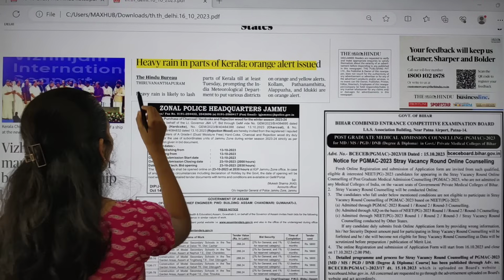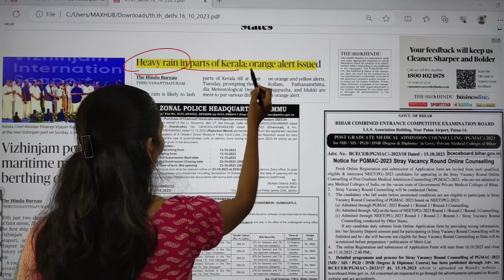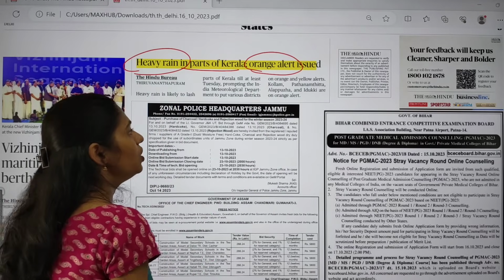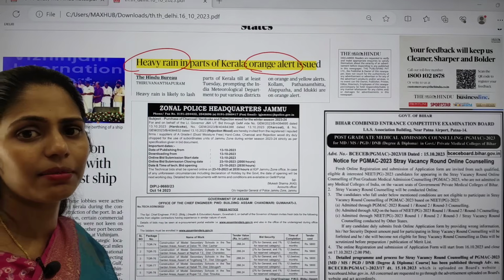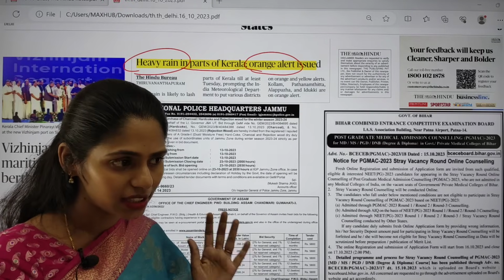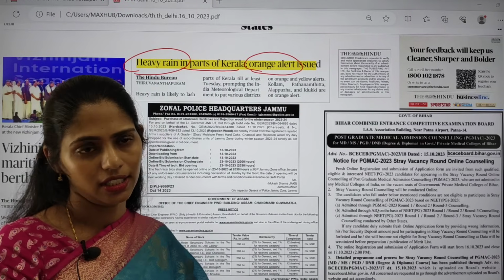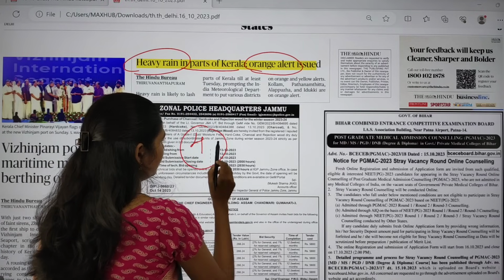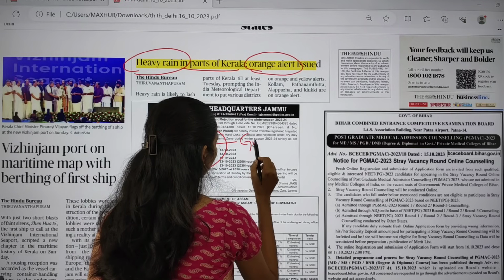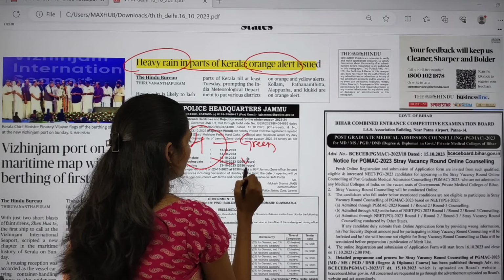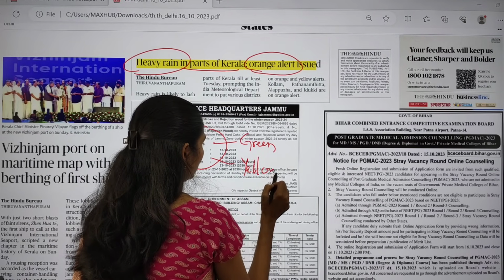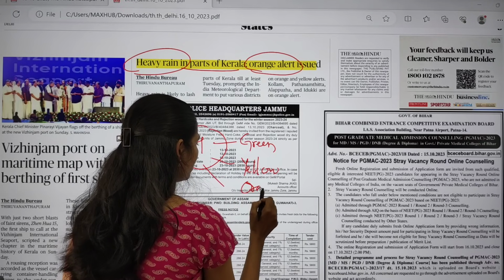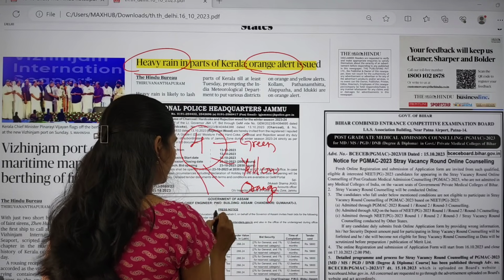So here the topic is heavy rain in parts of Kerala, orange alert issued. Yesterday we studied that IMD issued a yellow alert, and now this yellow alert has been increased to an orange alert. Normally we have the 4 color coding system. First one is green, next one is yellow, third one is orange, and last is red.